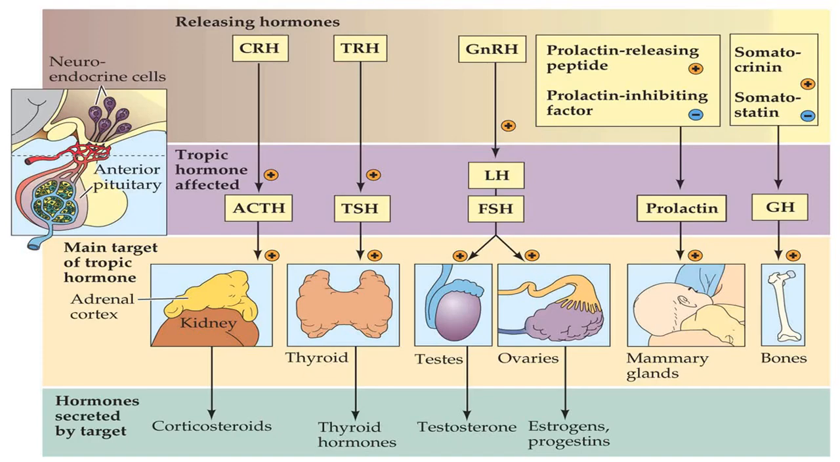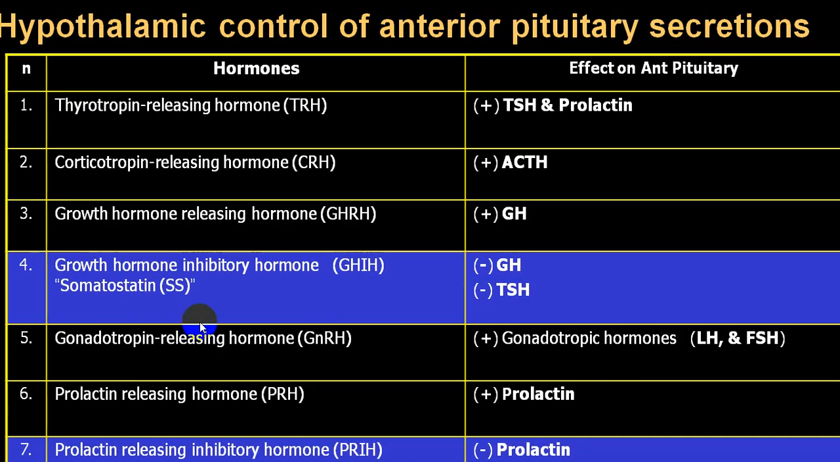So remember this diagram. Same thing is given here. So TRH will stimulate TSH and prolactin. Corticotropic releasing hormone will stimulate only ACTH. Growth hormone releasing hormone will stimulate only growth hormone. Somatostatin, which is the inhibitory factor, will inhibit growth hormone as well as TSH. Gonadotropic releasing hormone will stimulate FSH and LH. Prolactin releasing hormone will stimulate prolactin, while prolactin will be inhibited by dopamine, or what we call prolactin inhibitory hormone.